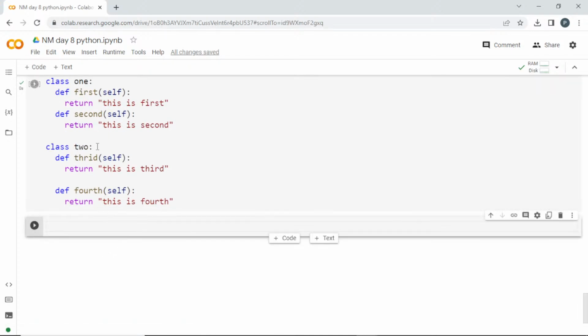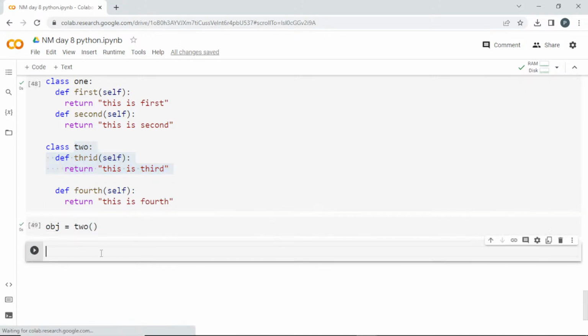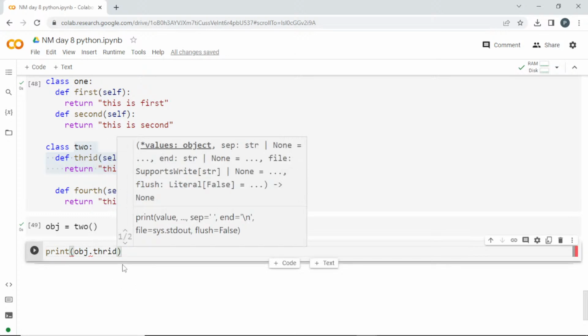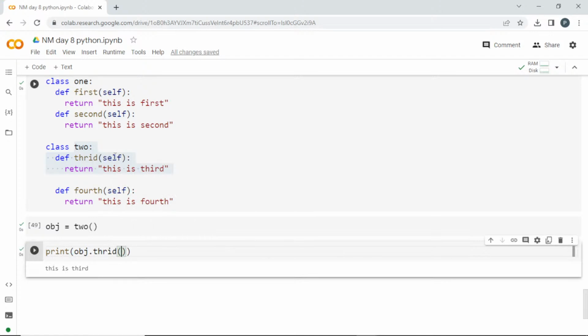So I'm creating an object for this class 2 alone. See here, obj equal to 2. I'm creating an object for it. So if I want to access something which is inside this class 2, I can do it now, right? So I'll print obj dot, and see here, it is suggesting I can access this fourth and third. So if I want to get this third, I can pass this third. It is inside this class, so I can get that.